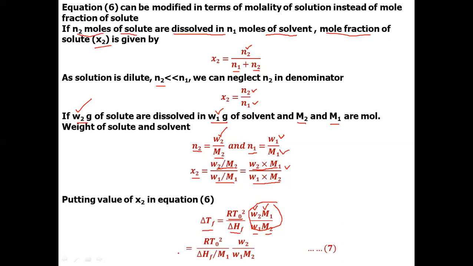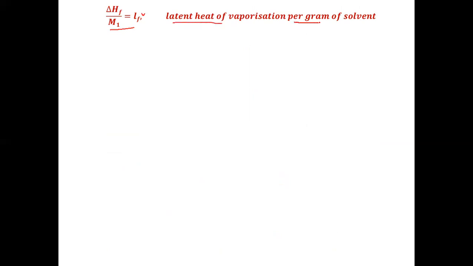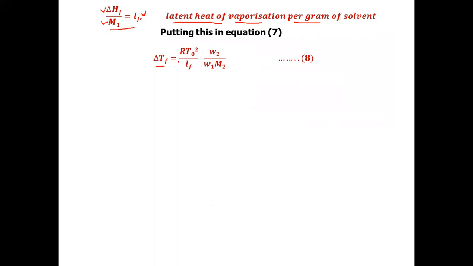So we can write ΔTf is equal to RT₀² by (ΔHf by M₁) times W₂ divided by W₁M₂. But ΔHf by M₁ is Lf, the latent heat of fusion per gram. If we divide the molar heat of fusion by its molecular weight, it becomes heat of fusion per gram, and we denote it by Lf. So the equation reduces to ΔTf is equal to RT₀² divided by Lf times W₂ divided by W₁M₂.